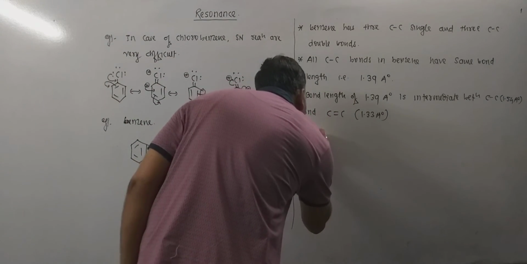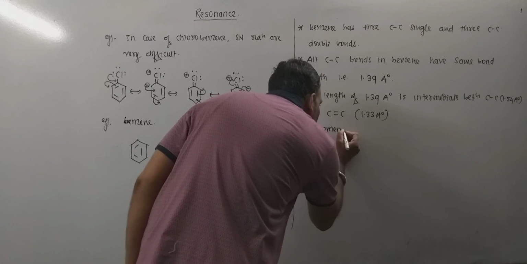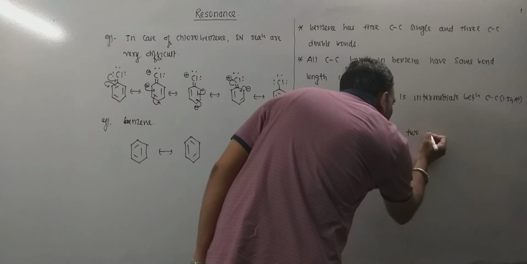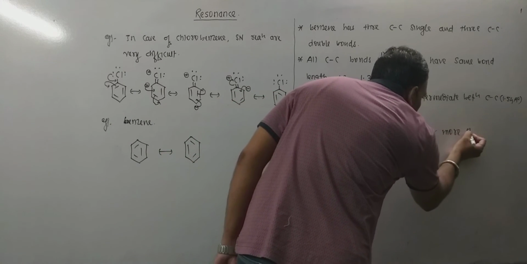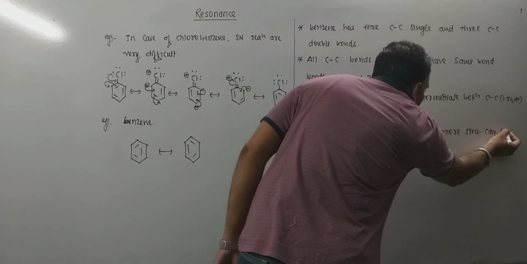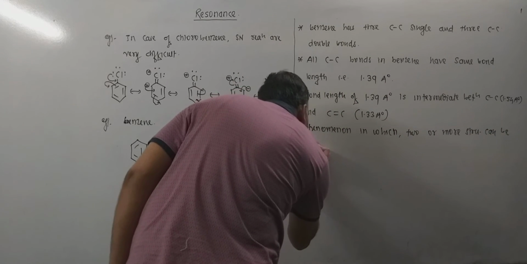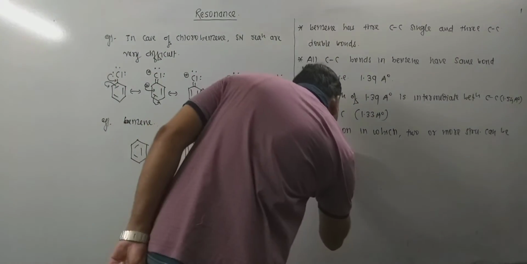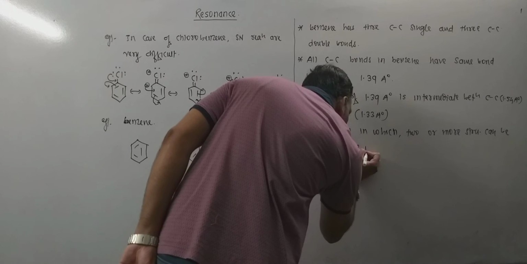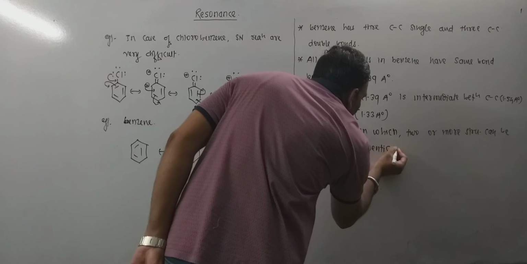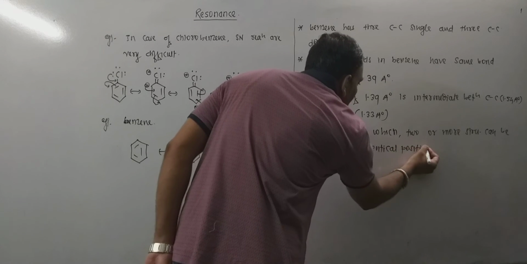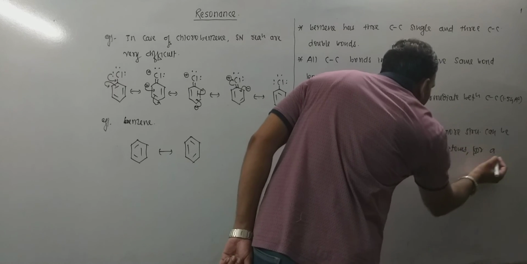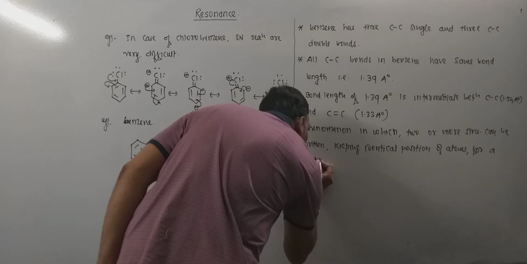So, resonance is the phenomenon in which two or more structures can be written, keeping identical positions of atoms, for a particular compound.